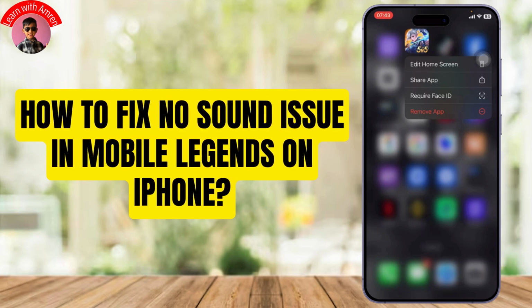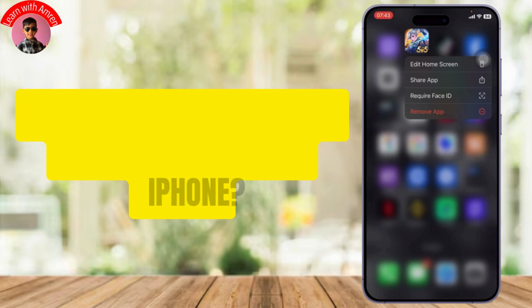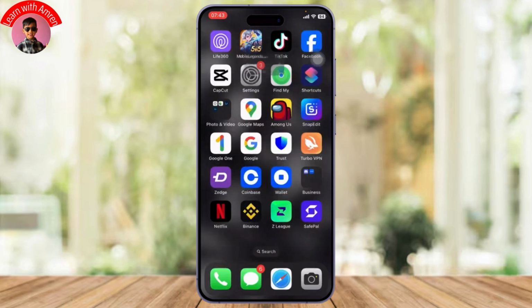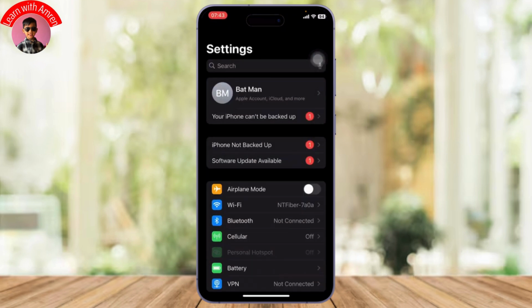How to fix no sound issue in Mobile Legends. Hello guys, welcome back to another tutorial video. In this video, I'll be using an iPhone device to fix this problem. So let's get started. First, you will want to head over to your settings.